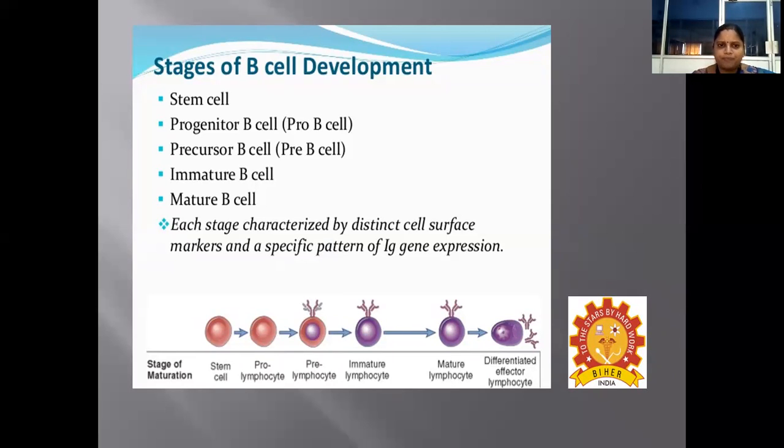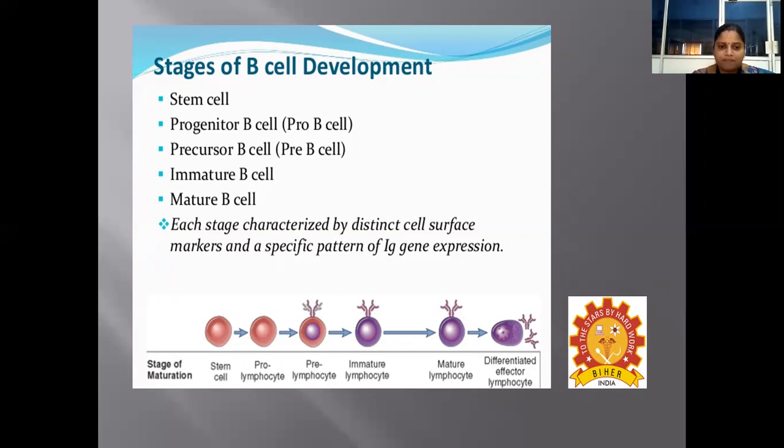These are the various stages of B cell development. The B cell actually arises from the stem cells, which we call the hematopoietic stem cell. This hematopoietic stem cell may get transformed into a pro B cell, and the pro B cell develops as a pre B cell. And from the pre B cell, the immature B cell arises. And from the immature B cell, the mature B cell arises. Each stage of B cell development is characterized by various distinct cell surface markers, as well as by the specific pattern of immunoglobulin gene expression.